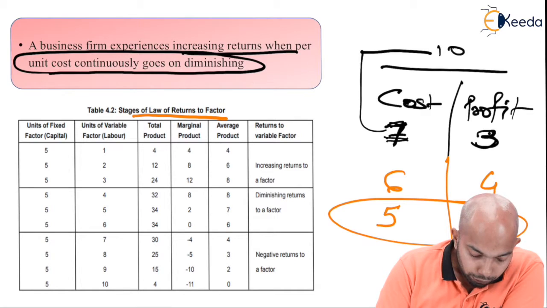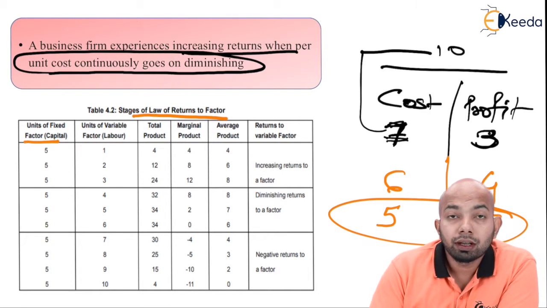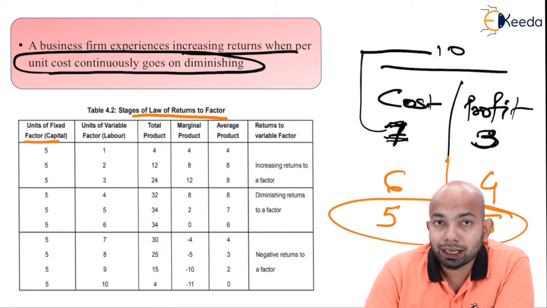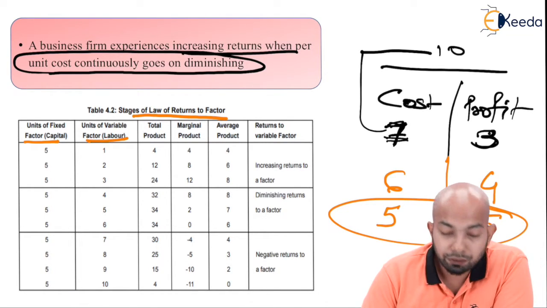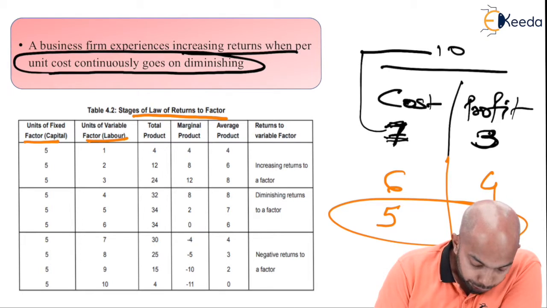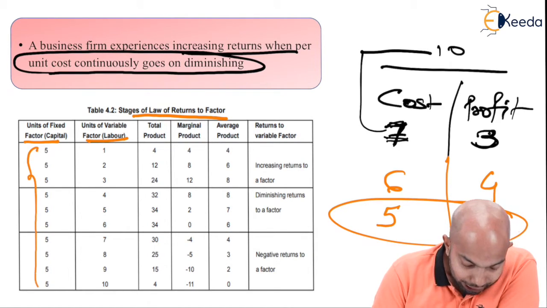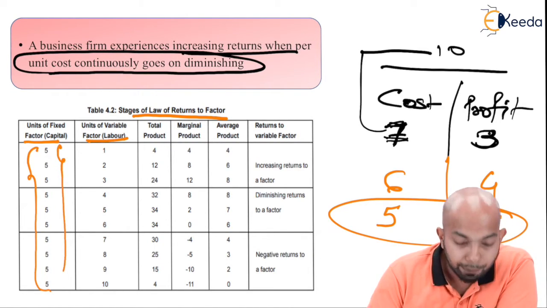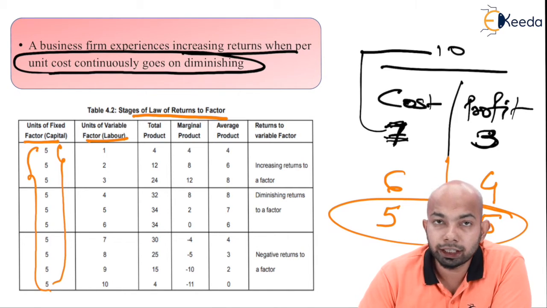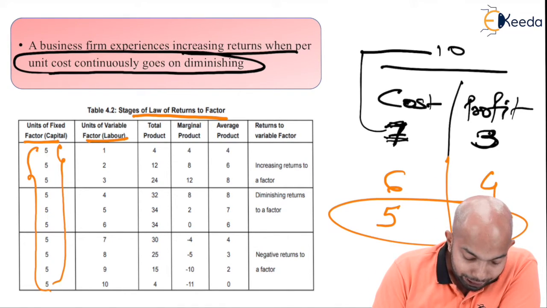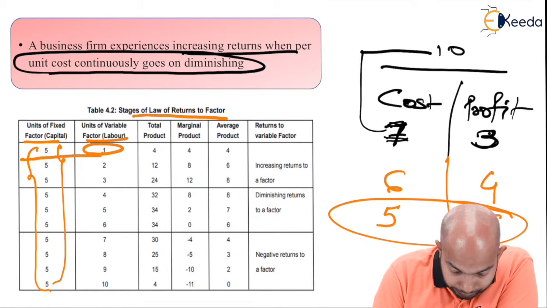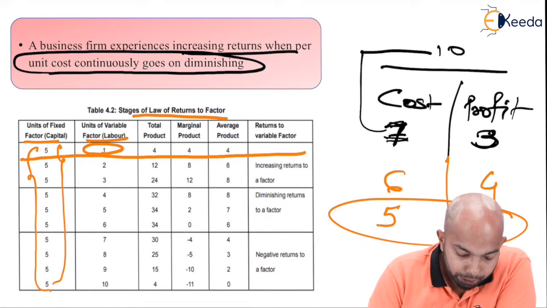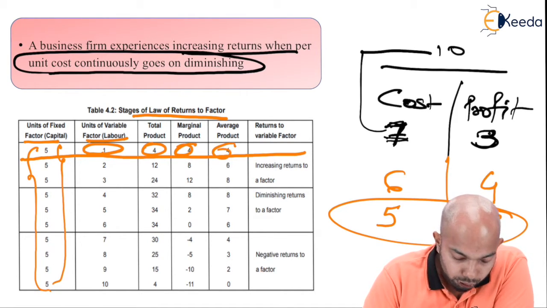Let's understand units of fixed factor, that is capital. Something that is fixed, that is capital, has been mentioned here. It is a fixed factor. Labor is a variable factor. Now, if you see here, capital is fixed, that means 5 units of capital is going to be used by default. Variable, that is labor. Supposing in this criteria we used only one labor, total product is 4, marginal productivity is 4, and average productivity is 4.